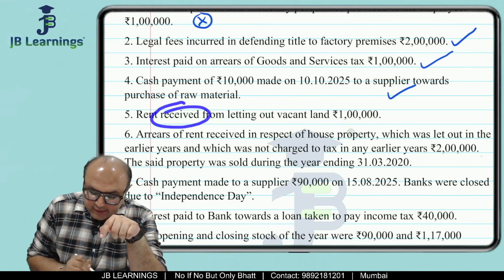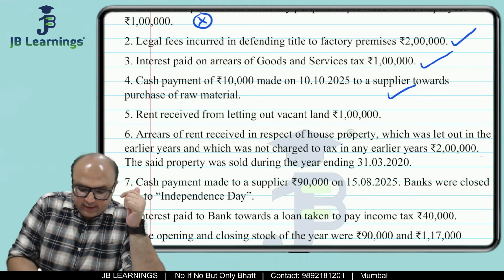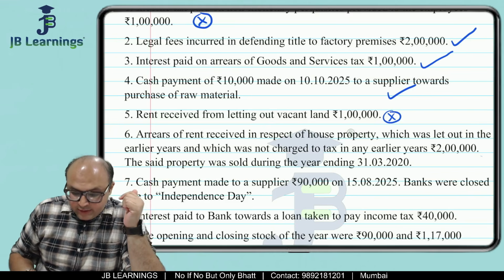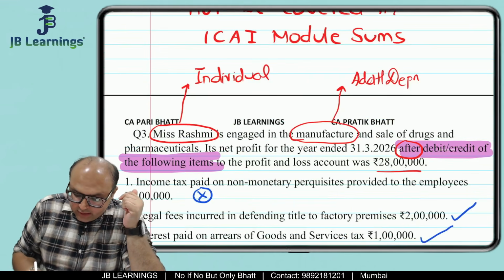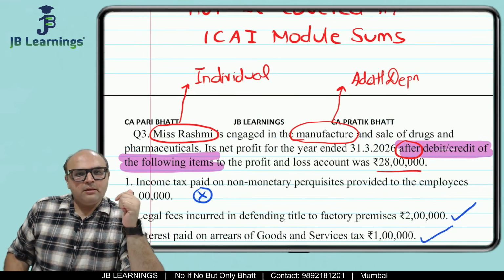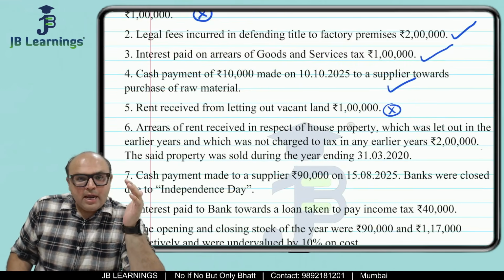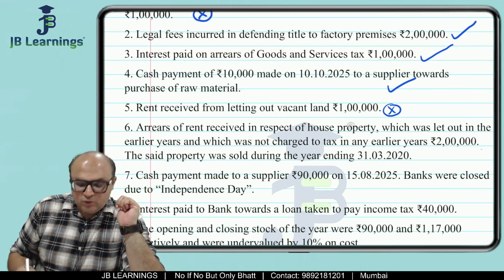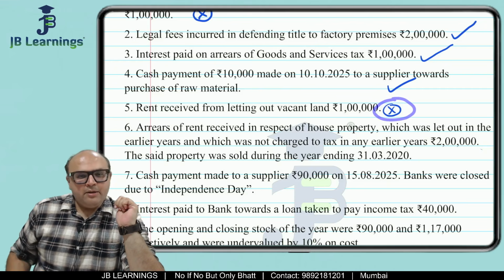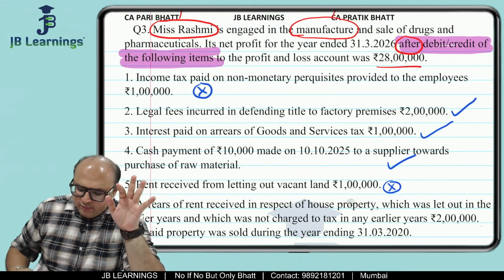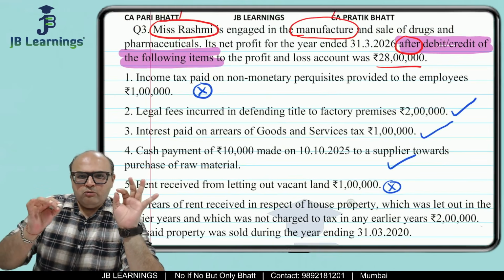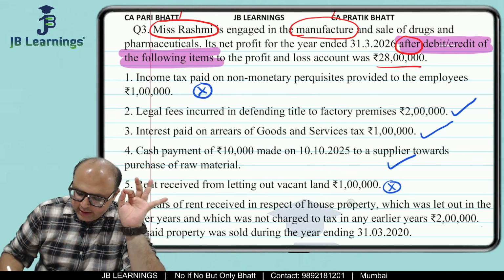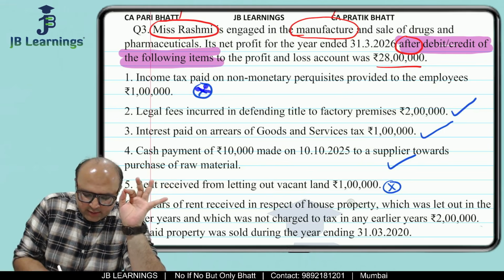So when they say rent received from letting out of a vacant land, this is not my business. What is my business? My business is manufacturing and sale of drugs and pharmaceuticals. Letting out of vacant land is not my business. So this is not business income. So whenever it is not a business income, we do cross mark. Whenever something is related to business, we do tick mark. So what I say to my students in class is tickdi, chokdi. Tickdi means tick mark and chokdi means cross mark.